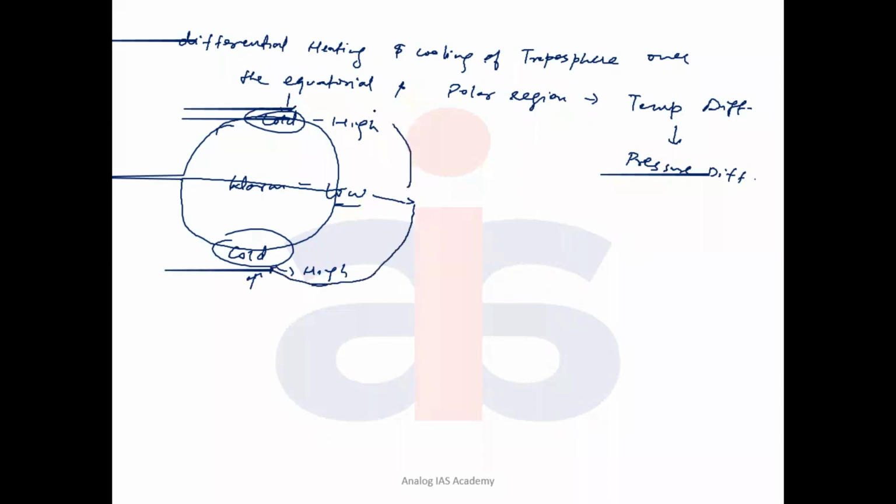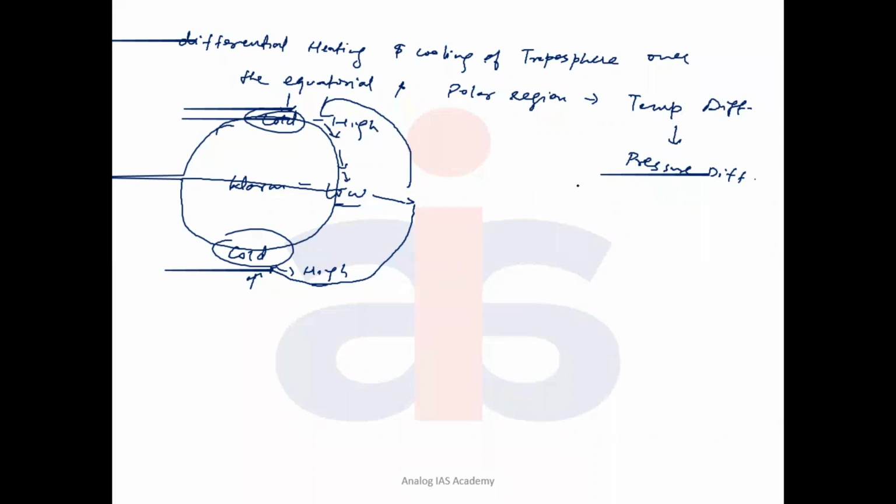So this is producing an atmospheric circulation system. The air from the equatorial region rising upward, going towards the pole in the upper atmosphere and sinking at the poles and maintaining high pressure. On the ground, the air moves from the poles back to the equator. So it is creating one cycle per hemisphere, like northern hemisphere one atmospheric cycle, southern hemisphere another, because of this differential heating in the troposphere itself.